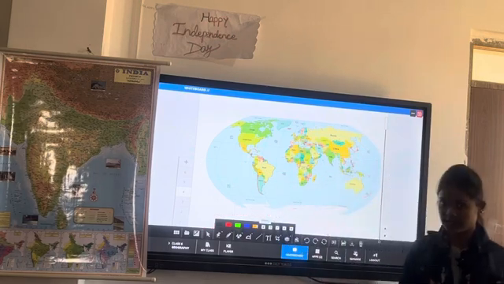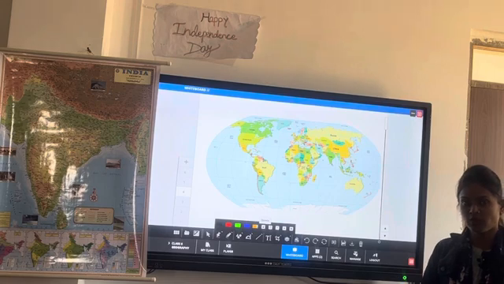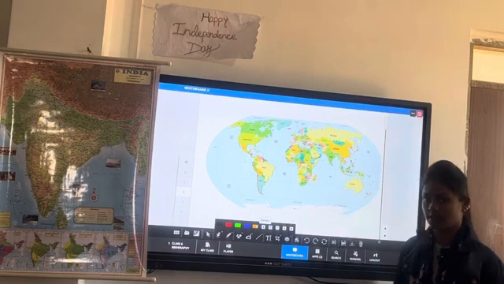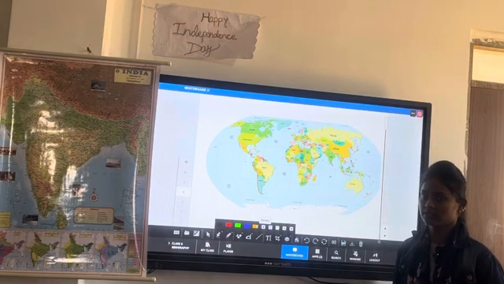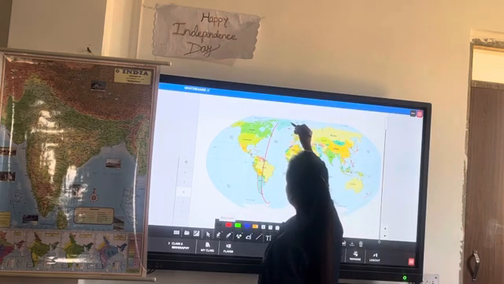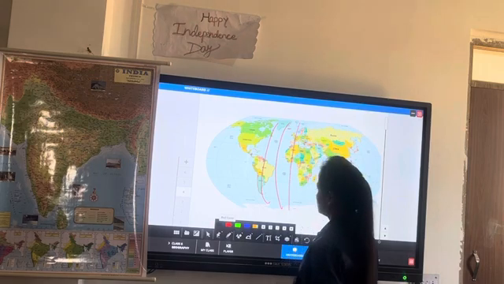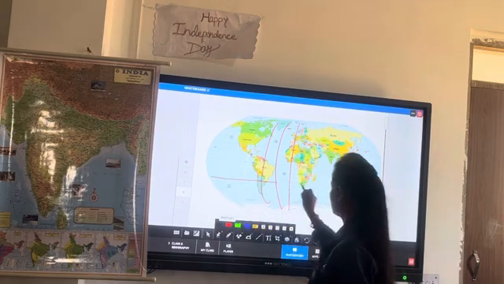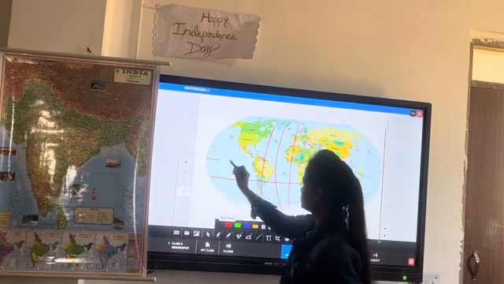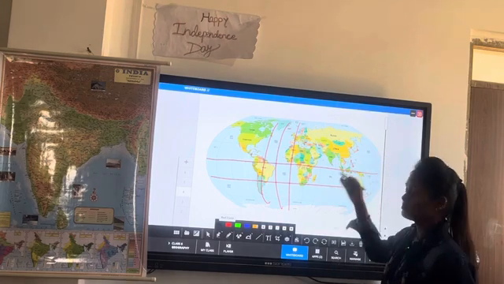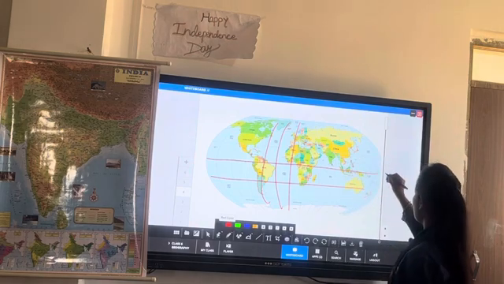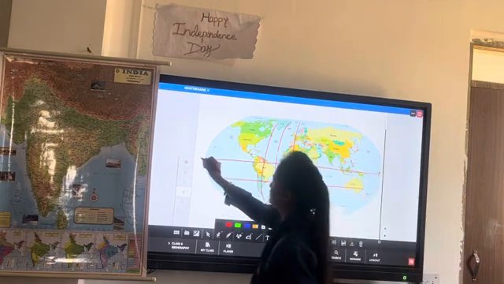Suppose this is the map of the world. So India is located in the northern hemisphere, right? How is it located in the northern hemisphere? Just see. These lines are longitudes, and these lines are latitudes, right? As you know, this is the equator, and the equator passes through the middle at 0 degree.